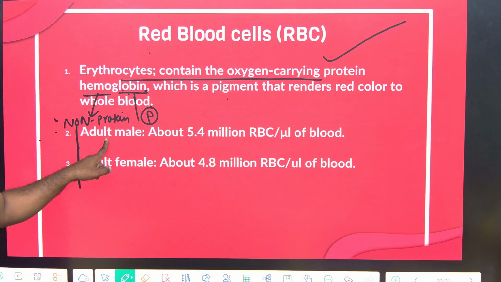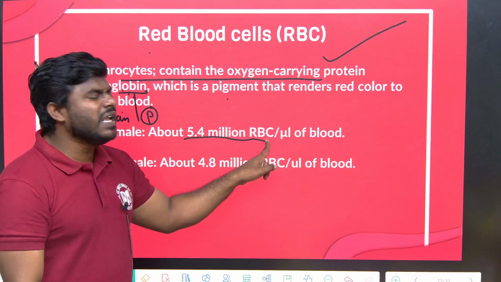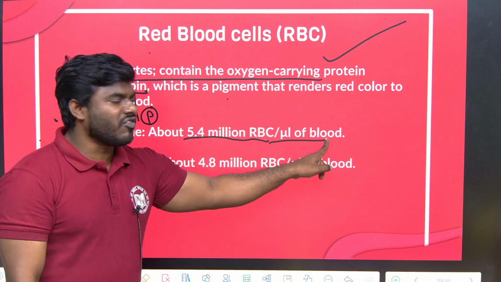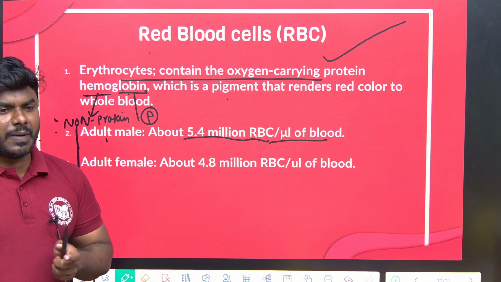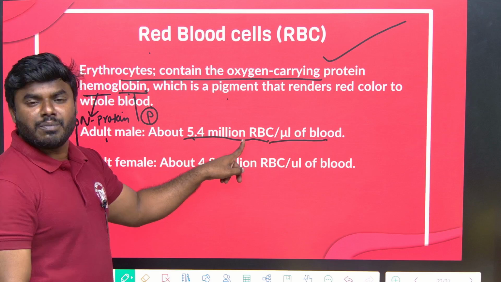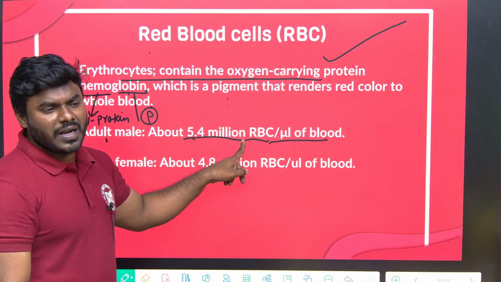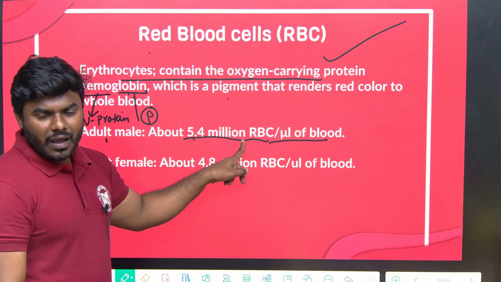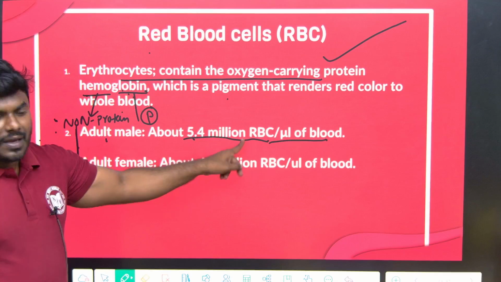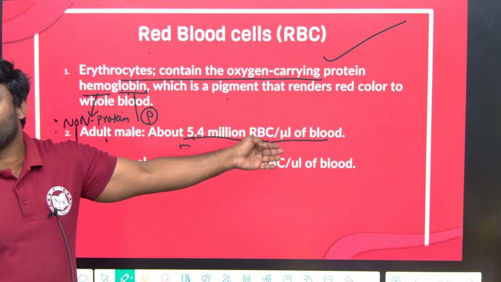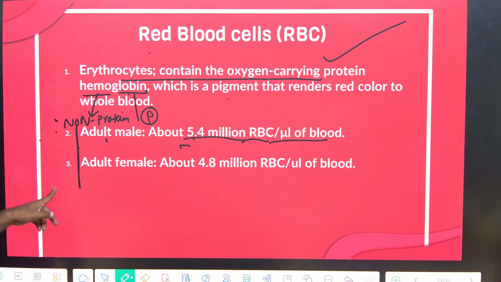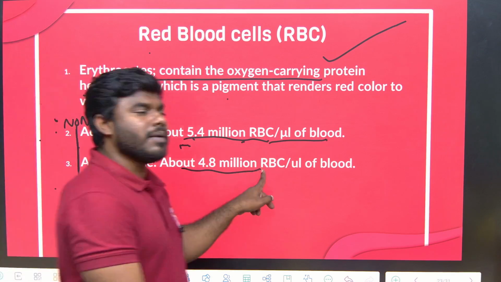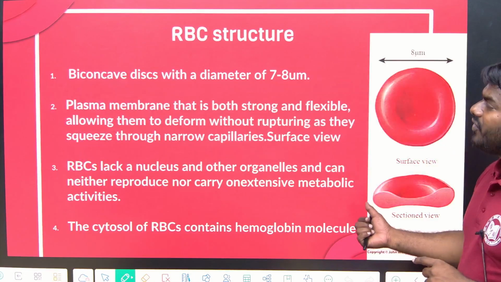Adult male contain 5.4 million RBC per microliter of blood. If I take a small drop of blood, it contains nearly 5.4 million RBC. 5.4 million RBC means how much? 1 million is 10 lakhs. Nearly 54 lakhs of RBC are present in one drop of blood. If you take a female, 4.8 million RBC per microliter of blood.